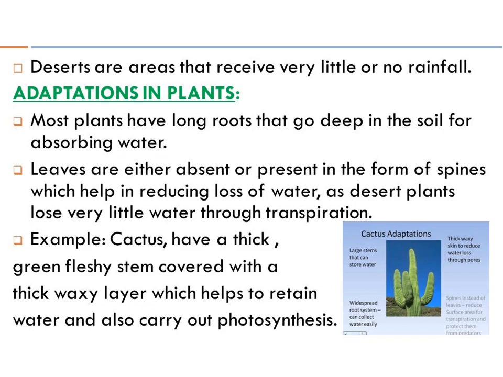I have already taken some examples of adaptation in desert animals like camels, rats and snakes. Now, how do plants adapt to this arid condition, a very dry condition where there is very little or no rainfall? What are the most important characteristics of adaptation in desert plants? Now you can see how the plants adapt to this condition.